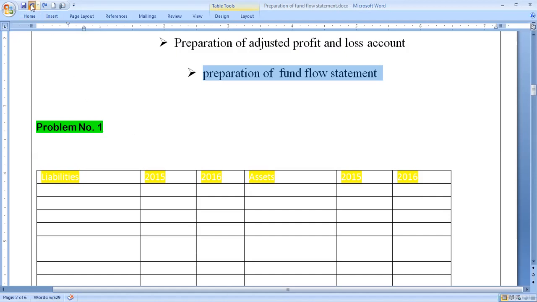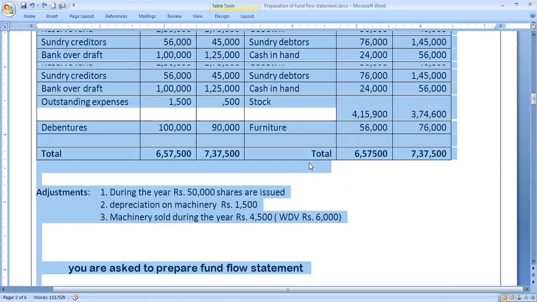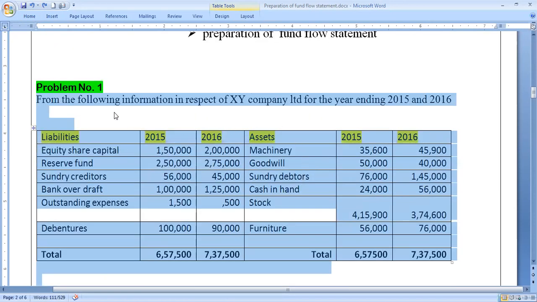So let us take up one problem which is supplied by one organization, that is XY company. They have supplied this balance sheet for the two periods, for the year ending 2015 and 16.